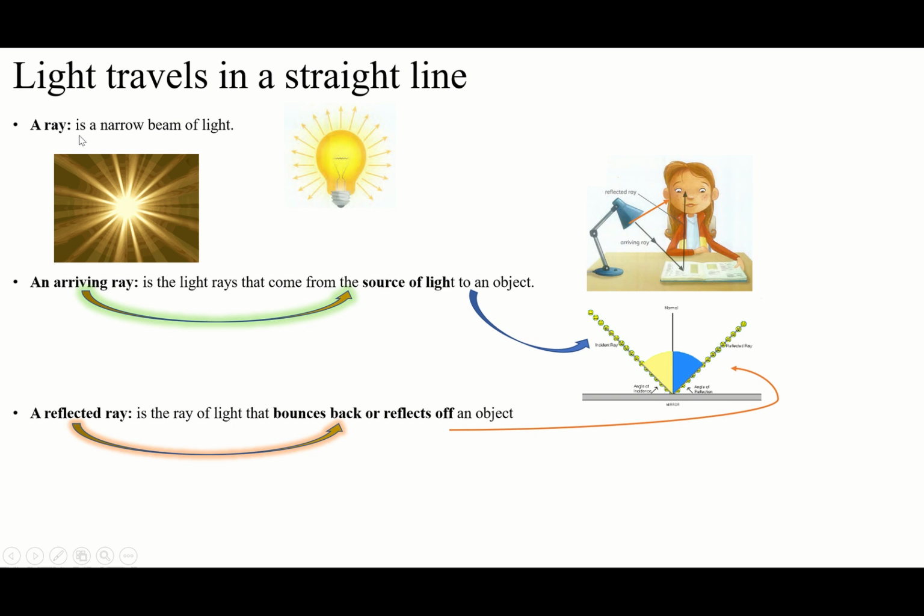That's all. The ray is the narrow beam of light. We can see here two different directions. These are the narrow beams of light. And we have two kinds of rays: arriving ray and reflected ray.